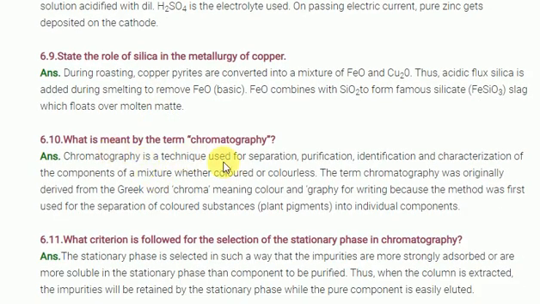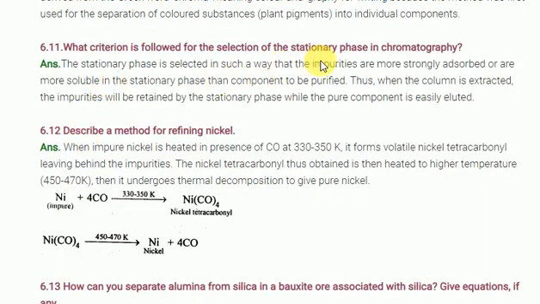What is meant by chromatography? Generally, you know, chromatography is the process of separation of various compounds based on their color. How can you select the stationary phase? Remember one point: the stationary phase is selected in such a way that impurities are more strongly adsorbed on the stationary phase. So impurities will be adsorbed more strongly.